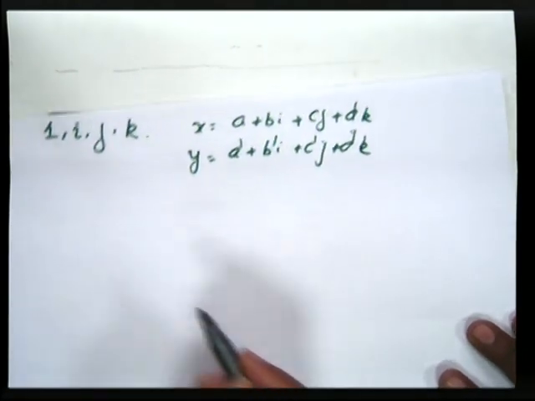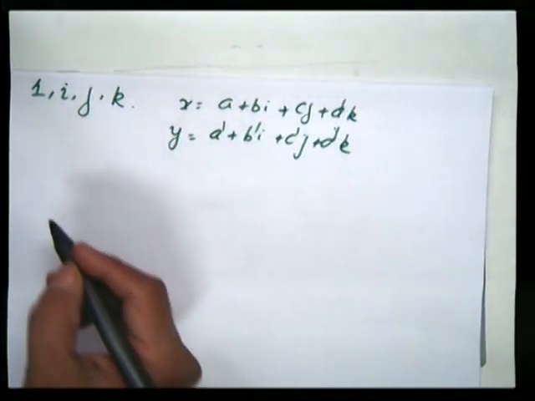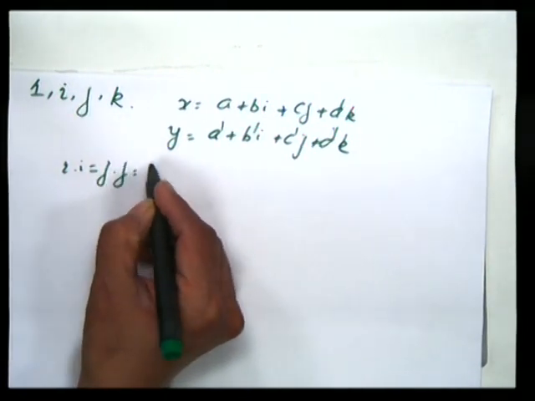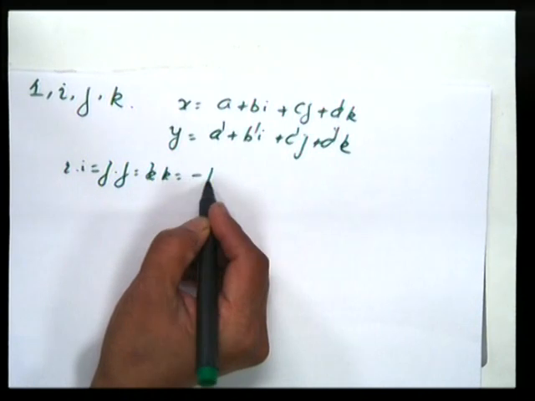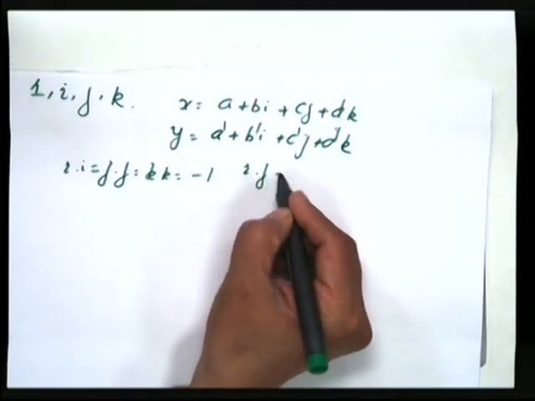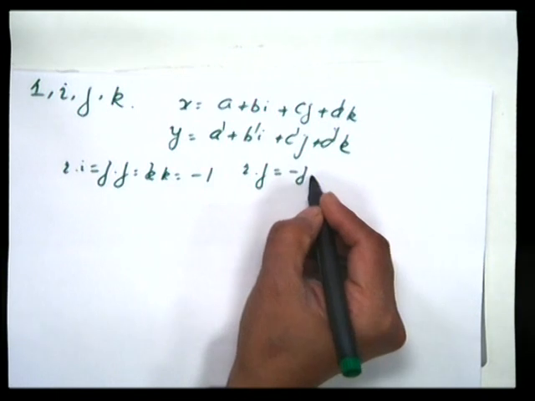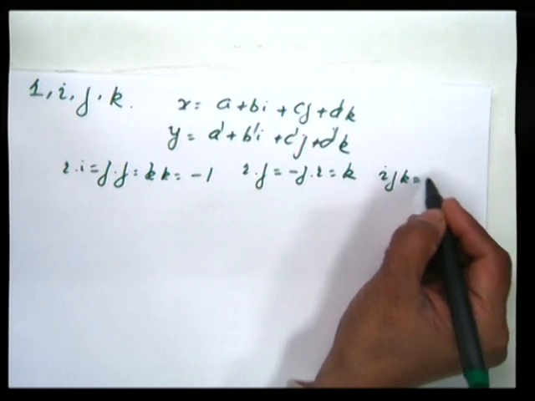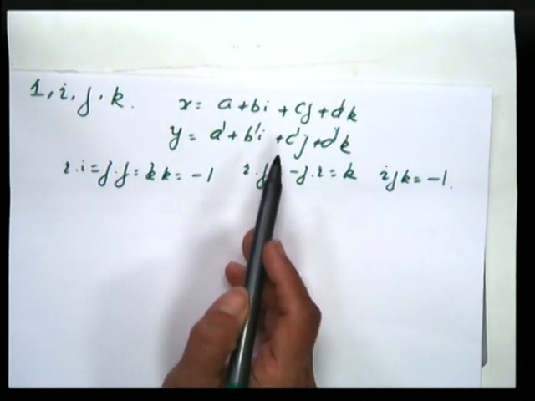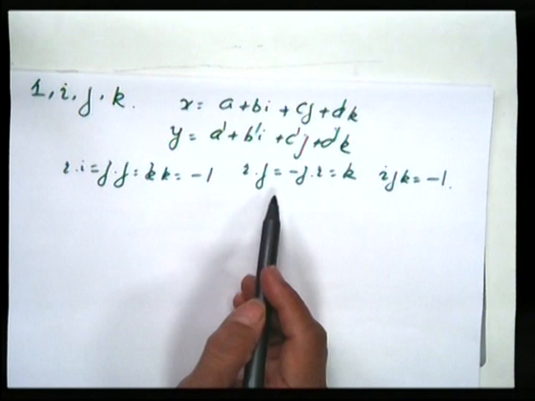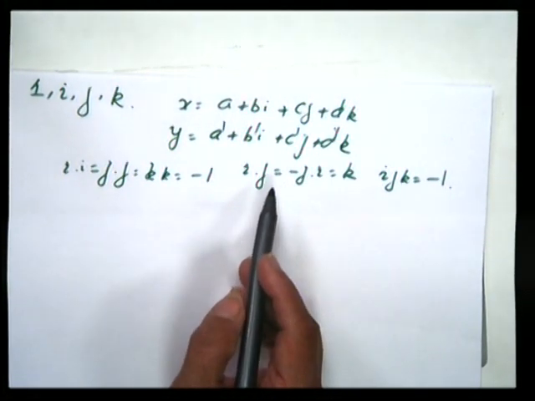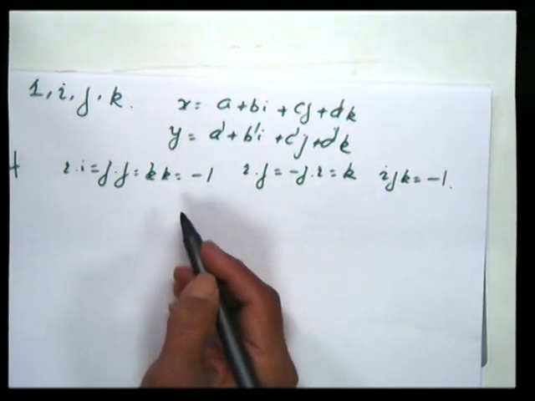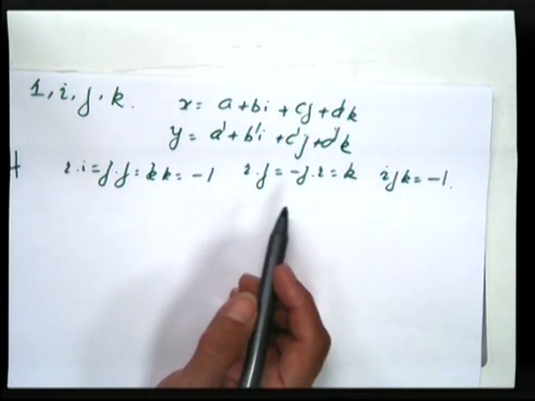Now Hamilton defined the product by i·i equal to j·j equal to k·k equal to minus 1, i·j equal to minus j·i equal to k, and so on. So ijk turns out to be minus 1. With this operation of addition and multiplication, you can easily verify that this becomes a ring. In general, we denote it by H in honor of Hamilton. H becomes a ring.